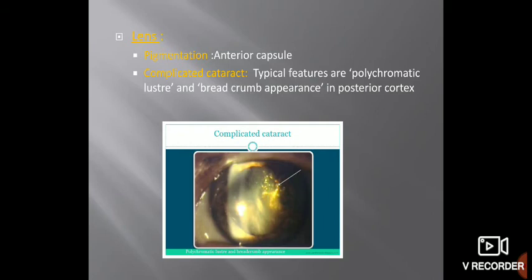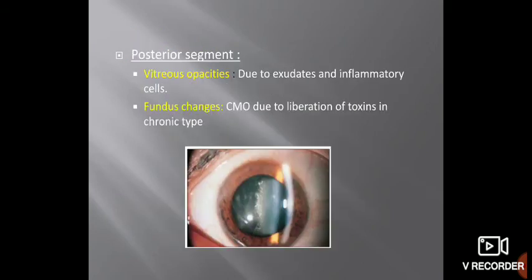And another most important sign that is seen is complicated cataract. Complicated cataract, as you know, is characterized by polychromatic luster or bread-crumb appearance. Complicated cataract occurs in uveitis. Why? There is interference with the nutrition of the lens because of uveitis, and because of that, complicated cataract occurs.